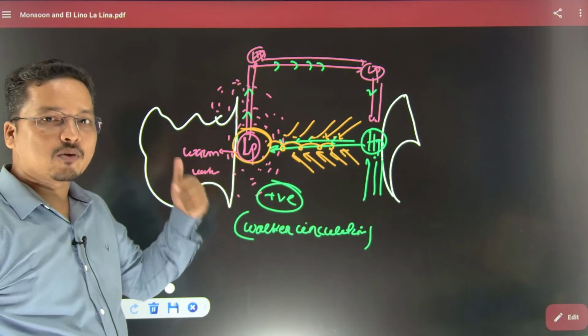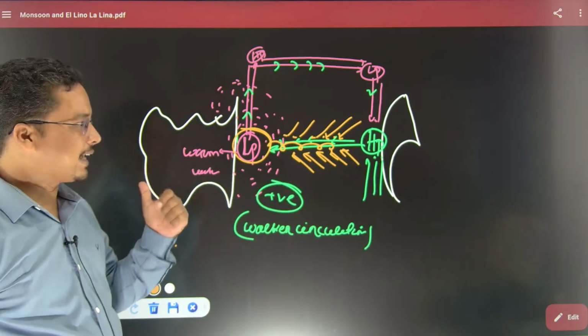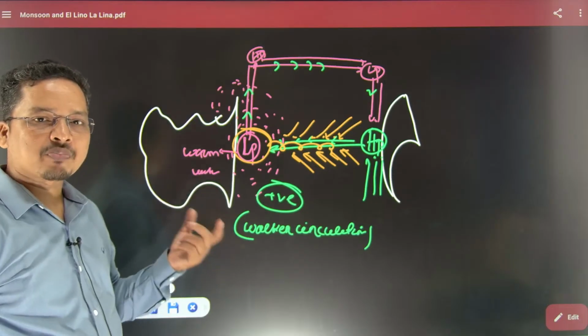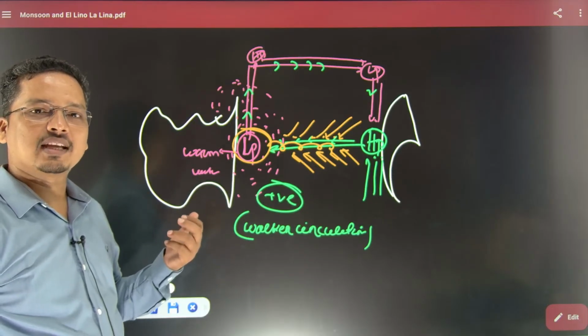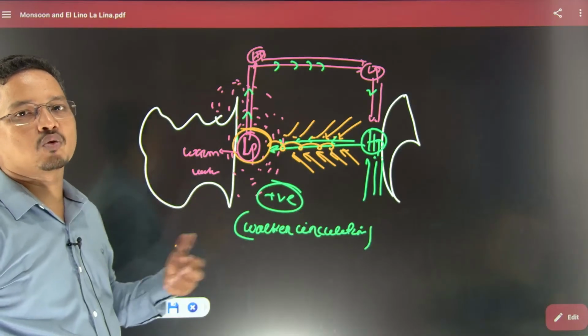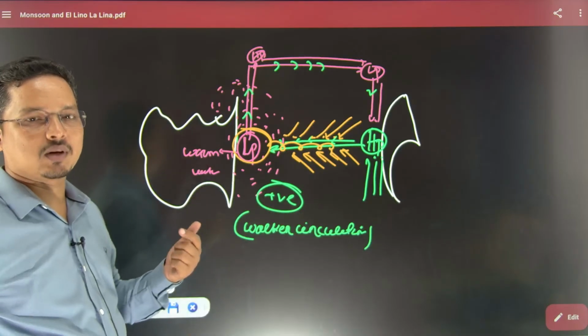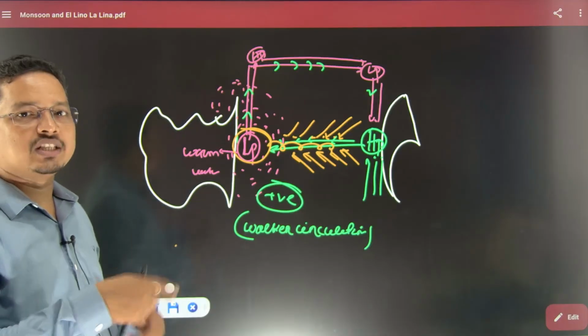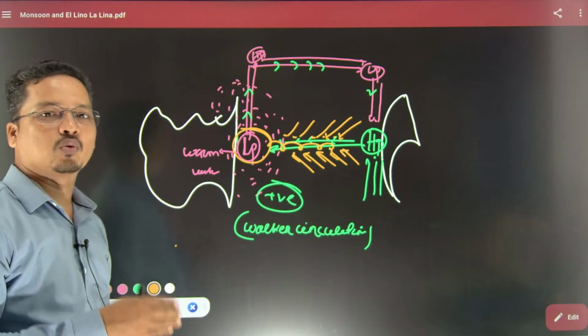So Pacific Ocean oscillation: the negative and positive phases, if we merge them together, we will say the Walker circulation or oscillation. Oscillation means going and then coming back, a changing of direction. Something is oscillating.